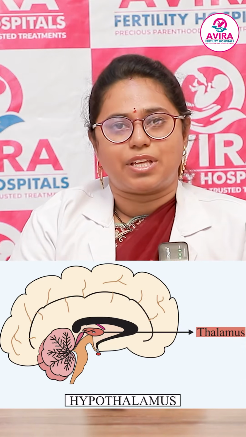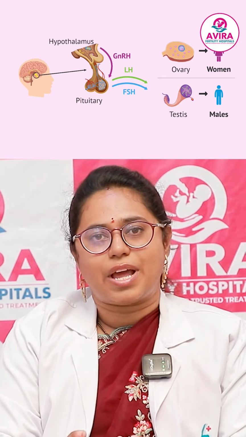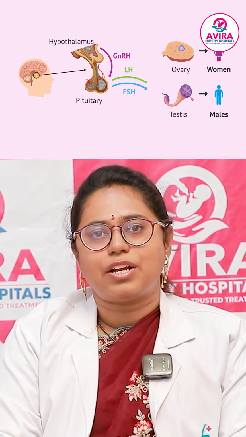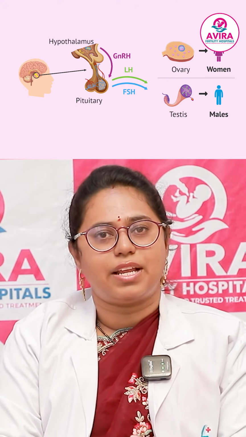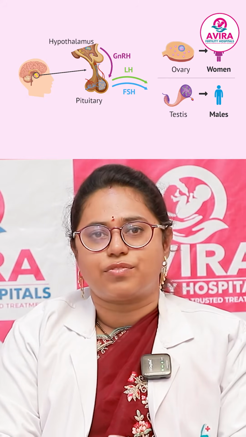So how do increased prolactin levels affect fertility? Whenever prolactin levels are increased, they will inhibit the pulsatile secretion of GnRH from the hypothalamus. That is, the secretion of GnRH will be reduced. This GnRH should act on the pituitary gland and help in the release of FSH and LH, which are essential for the growth and release of the follicle.